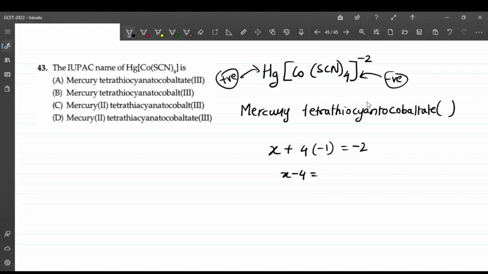Sorry, I think I made a mistake. This is mercury. Mercury over here is in +1, so this will be -1. So 4 into -1, right, equals -1. So X is equal to -1 plus 4, X is equal to +3. So you write 3 as the oxidation state over here. So the answer is option A. This is the answer.